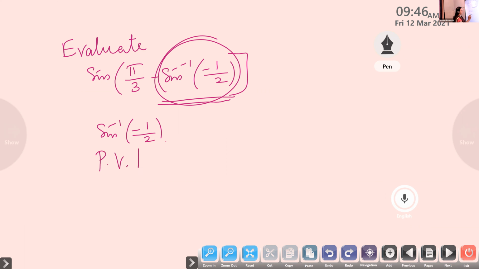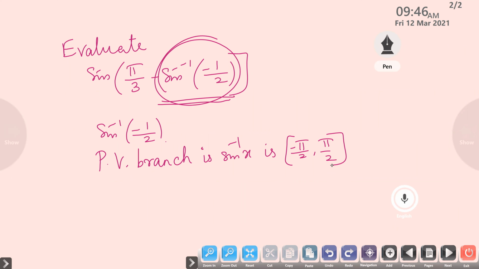What is the principal value branch of sine inverse of x? Yes, ma'am, minus pi by 2 and pi by 2. Learn the formula by heart. Minus pi by 2 to plus pi by 2. And look at the sign of the value. Is it positive or negative?